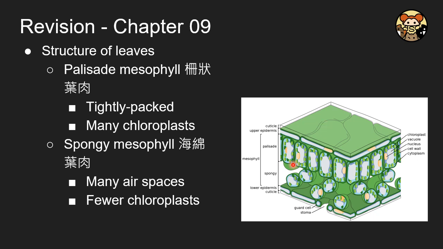Beneath the upper epidermis, you will find the palisade mesophyll, and beneath the lower one, you will find the spongy mesophyll. If you can't remember their specific names, just say mesophyll is fine. Both of them contain chlorophyll, and they are required for photosynthesis. Then they appear green in color.